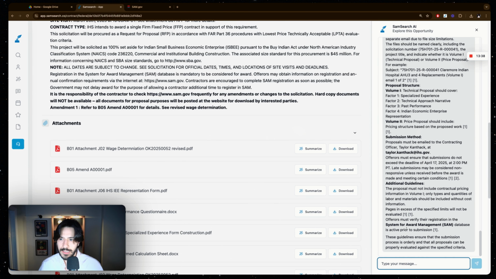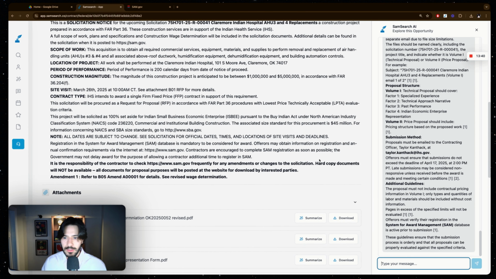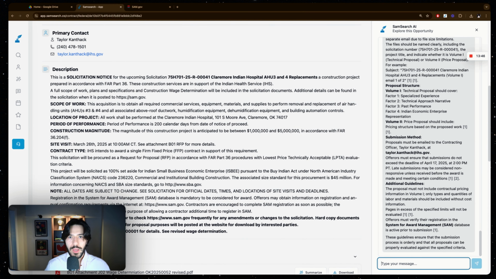So after this, I'm very confident that I understand a lot of the key details about this. I'm confident that I know the requirements. I'm confident that I know what I have to submit. I'm confident I know the factors that I'm going to be judged on, and how it's going to be judged. I know I have to provide a really competitive price so I can win this. I know I can allow myself a 1 to 10% profit range.